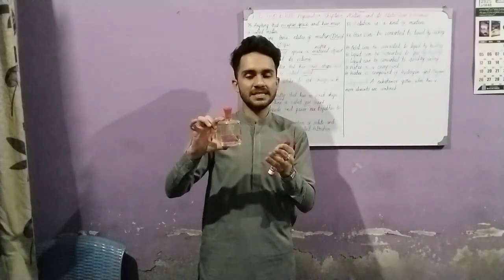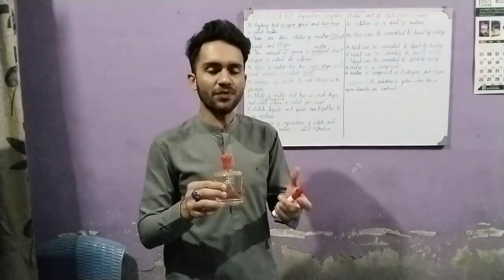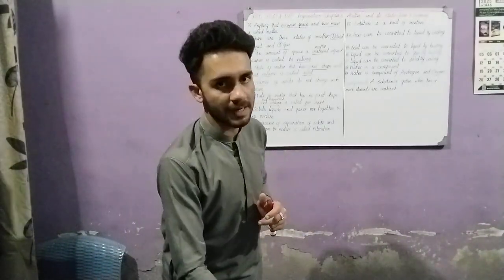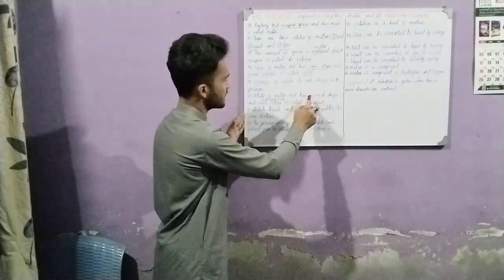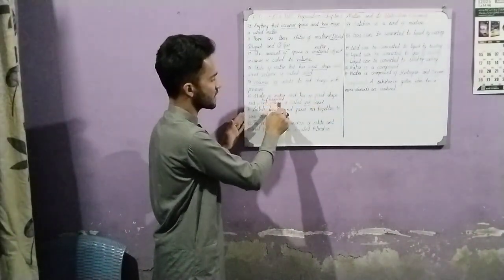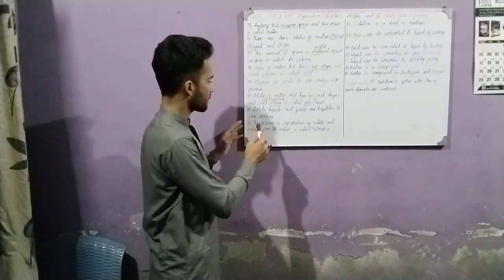Whereas if we change its container, it would take its shape. So the liquid has no shape of its own. It takes the shape of any container that we contain it in. But it has no fixed shape and has fixed volume. Like if it is 100 gram, it would always be 100 gram.